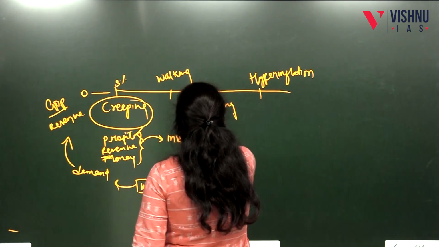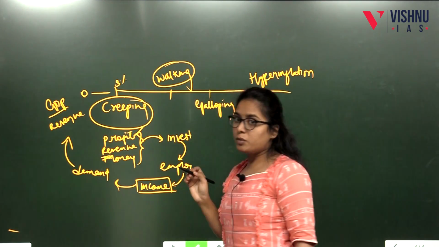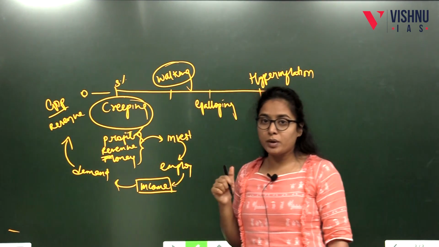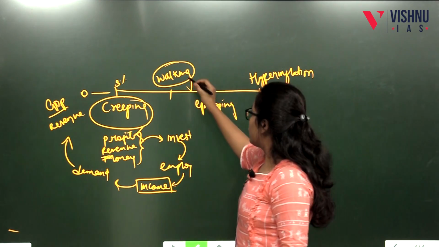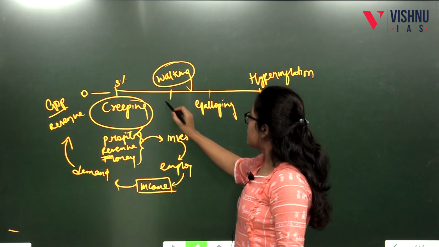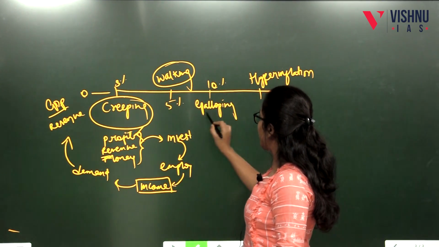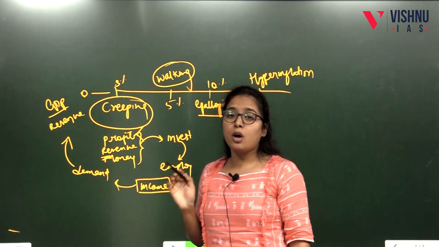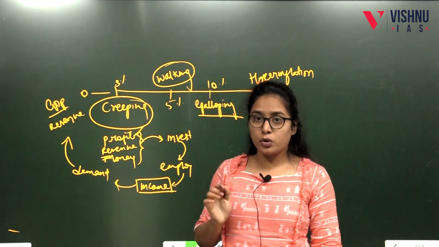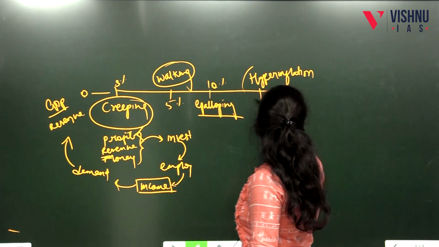Then comes walking inflation. Walking inflation acts as an alarm for the government to take measures to control inflation. It will be like 5%, then it will increase to 10%, that will become galloping inflation. Then if the government does not take any control measures in the economy, it will become hyperinflation.